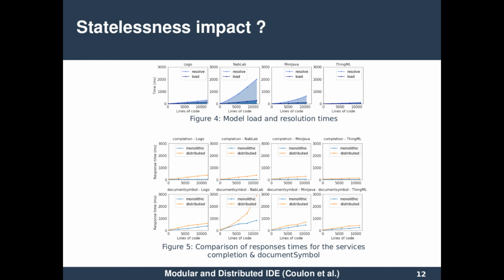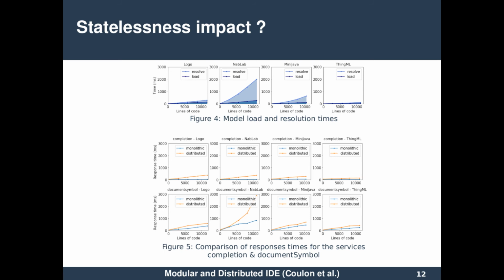That is what we have measured in figure 4 for the 4 languages in dark blue. And then model references are resolved on demand. The light blue part in figure 4 corresponds to the resolution of all model references. This means that the impact of the model loading depends on how much a language service traverses a model.